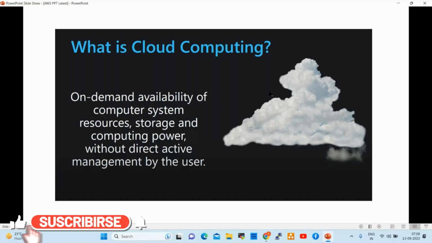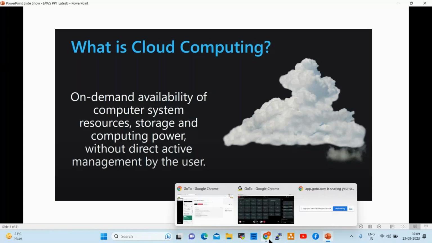What is on-demand? On-demand is nothing but instantly, immediately. Whenever we require any resources, servers, or storages, they should be available immediately, which is on-demand, right? Clear?